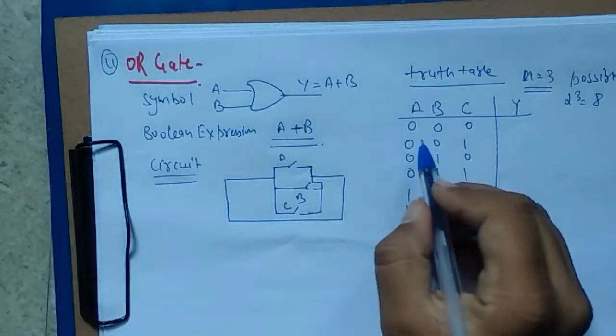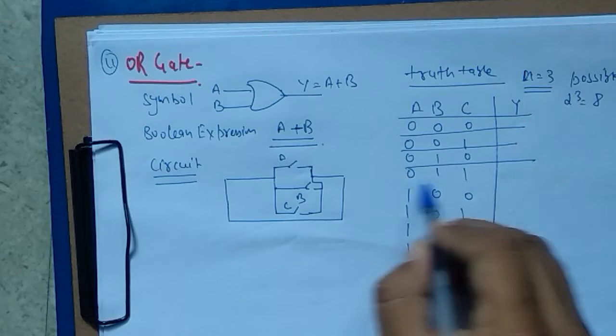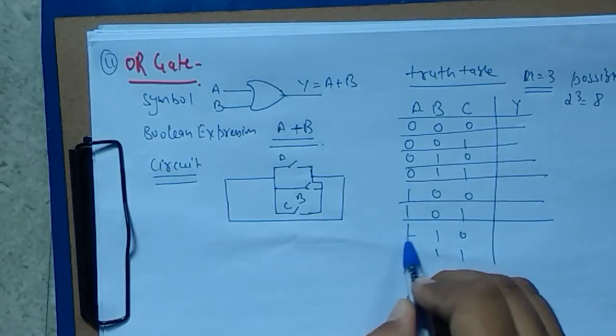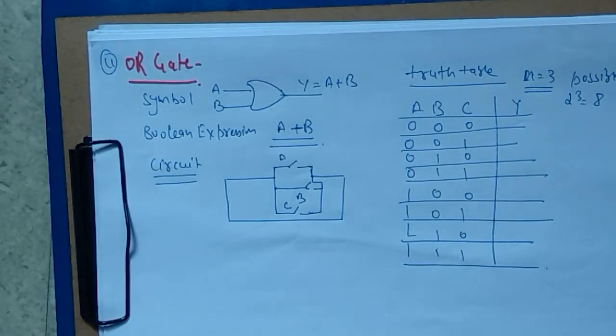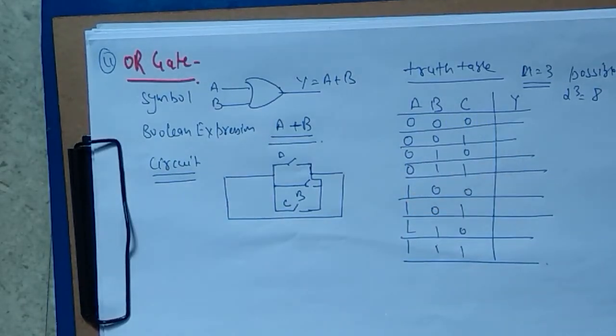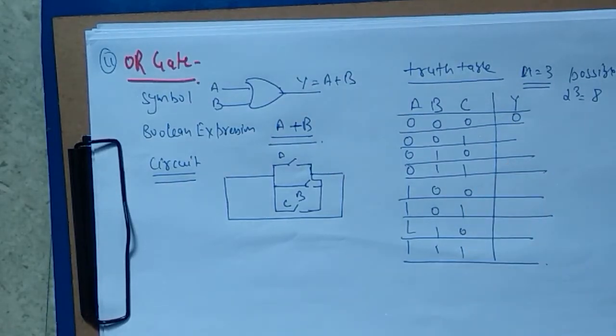Now what is OR gate? OR gate returns true if either input or both inputs are true. If any of the inputs is 1, if any input is true, then the output will be true. Here A, B, C, all inputs are 0, so the output will be 0. If any input is 1, the output will be 1.